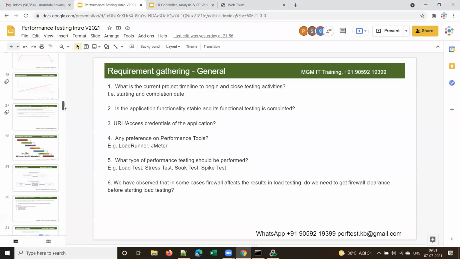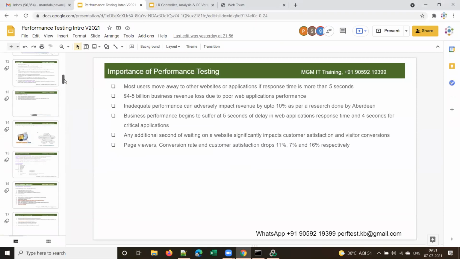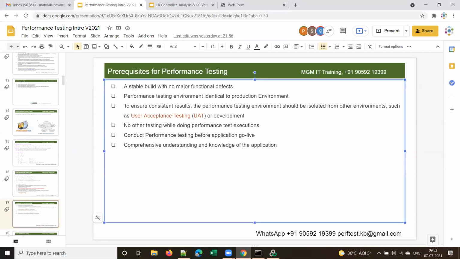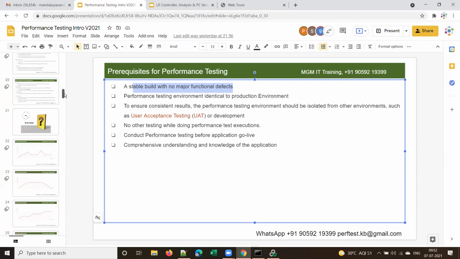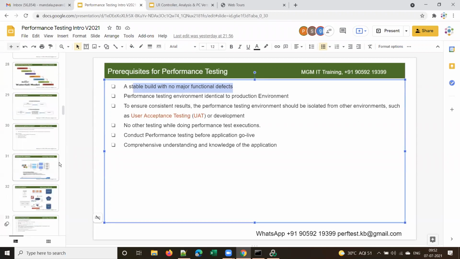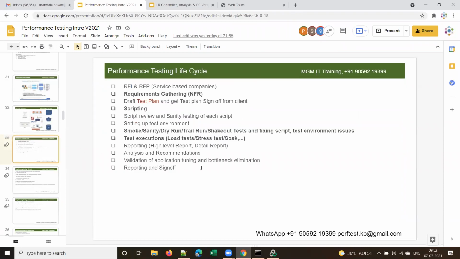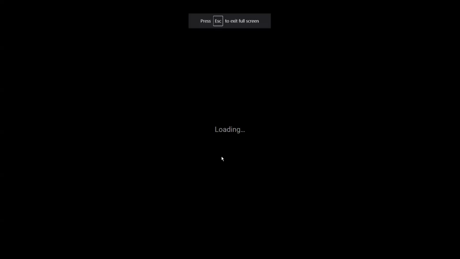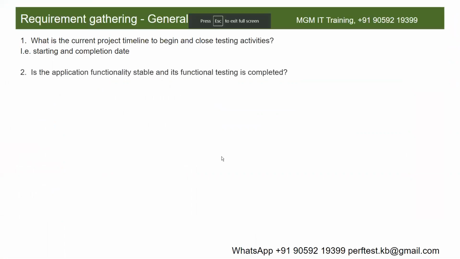Perfect. So we discussed that in one of the previous sessions: what are the prerequisites for performance testing. In that session we discussed that these are the prerequisites: a stable build with no major functional defects. Because if your application is not working for a single user, definitely it will not work under load. Performance testing is something which we do with more number of users. So if your application is not working for a single user itself, then doing performance testing doesn't make sense. So as part of the requirement gathering, we have to make sure that functional testing is completed and the application is functionally stable.